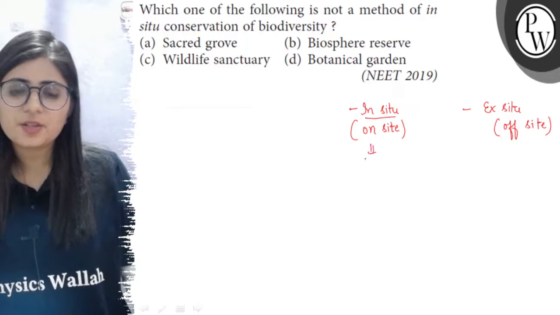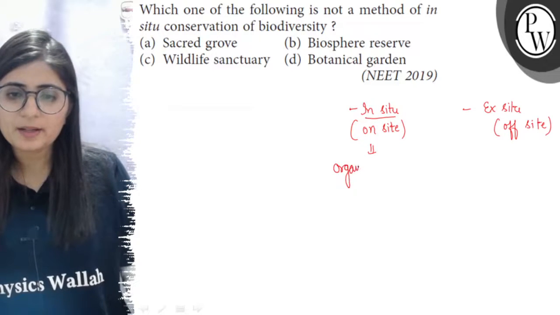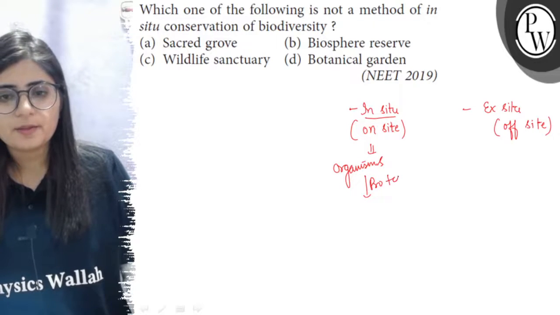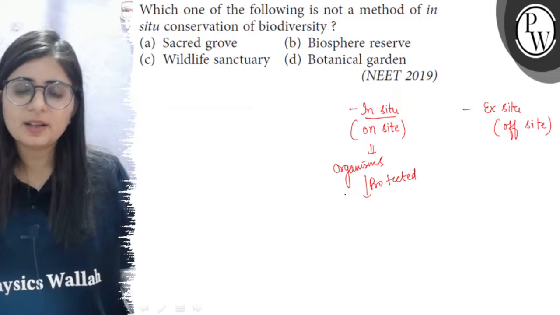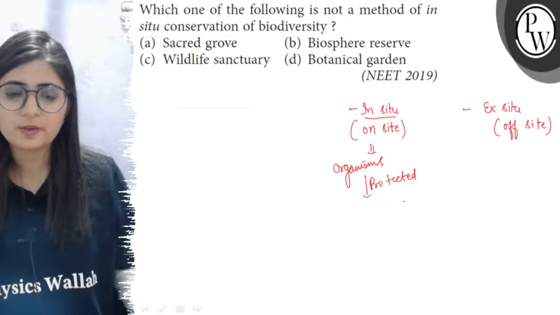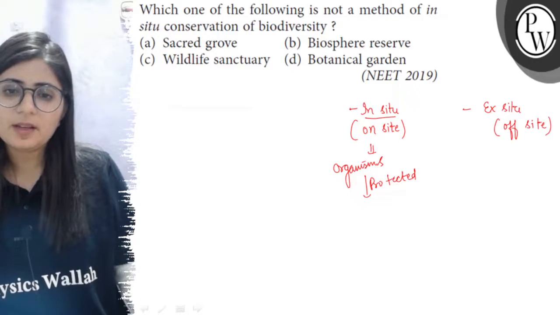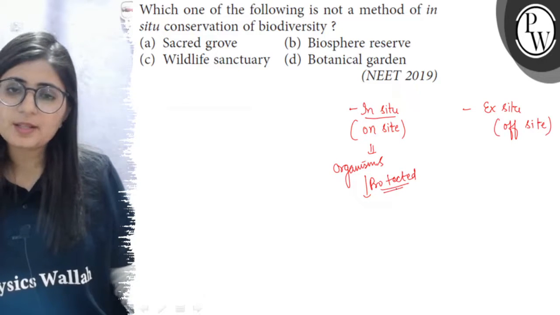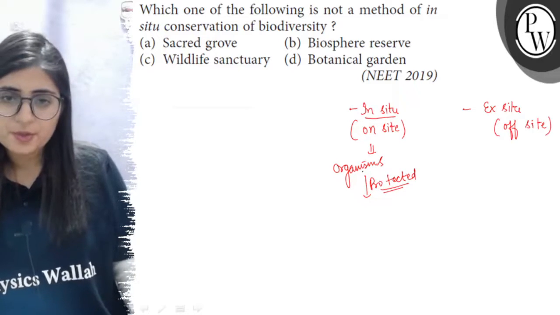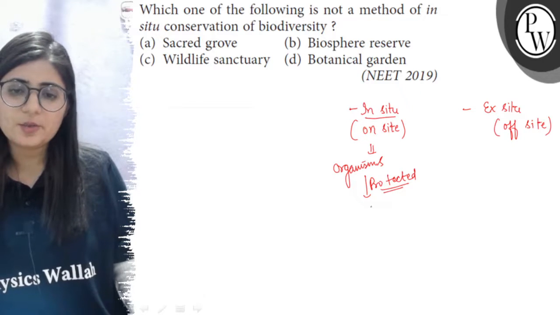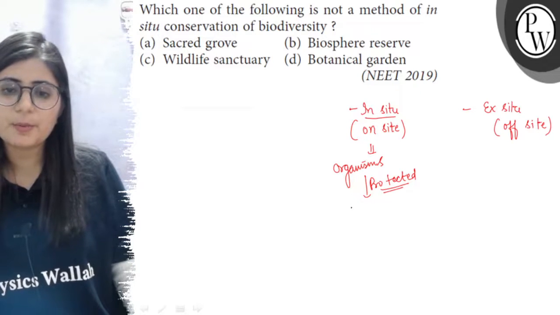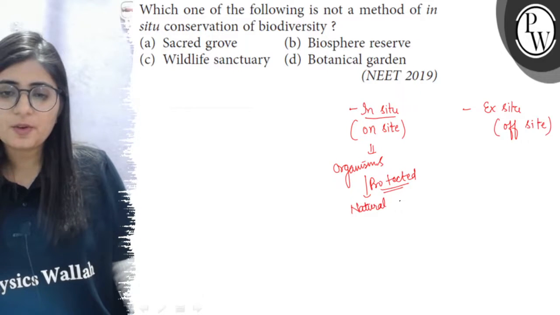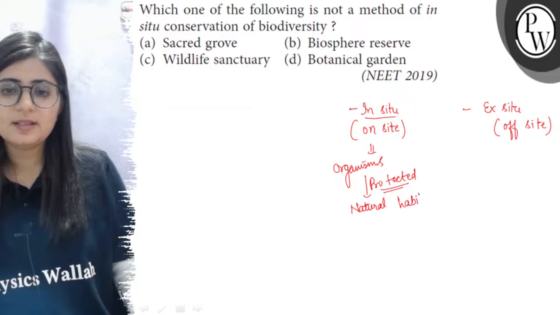In situ conservation, the organisms are protected in their natural habitat. For example, if a tiger is living in a forest and if we want to preserve or conserve the tiger, then we conserve it in the forest only. So it means the tiger is protected in its natural home. So this is a method of in situ conservation. So if organisms are protected in their natural habitat, this method of conservation is known as in situ